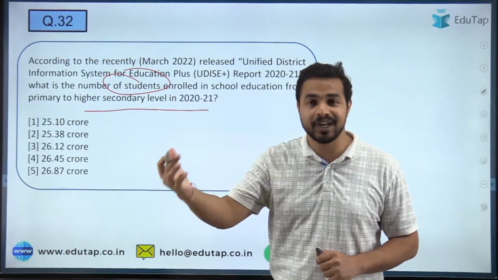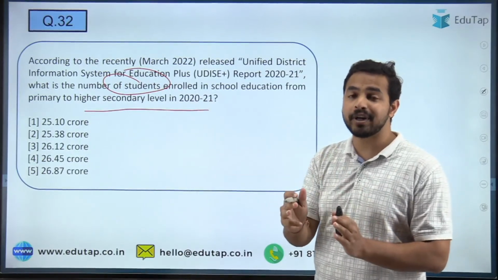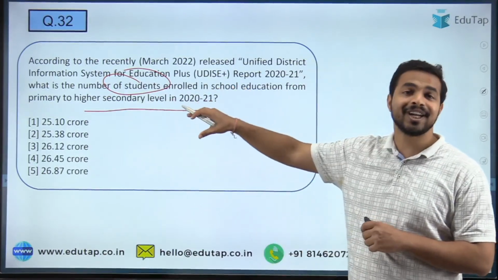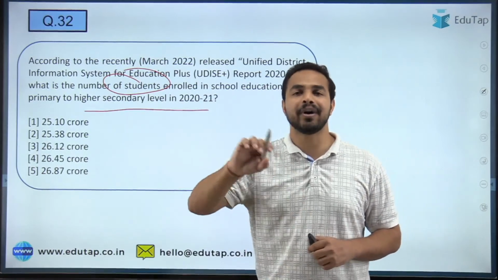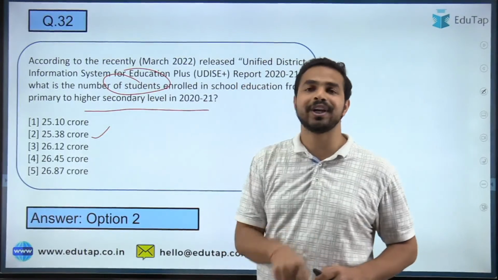ठीक है, तो the very first dimension of covering any kind of report is that what exactly is the releasing body, किसने रिलीज किया। Second important thing, the framework। Third important thing, ranking। Then important finding and recommendation। तो ये जो आपका क्वेश्चन है, it is basically from the fourth dimension of this particular report, that is the important finding। And here guys the right answer is absolutely option 2, that is 25.38 crore।